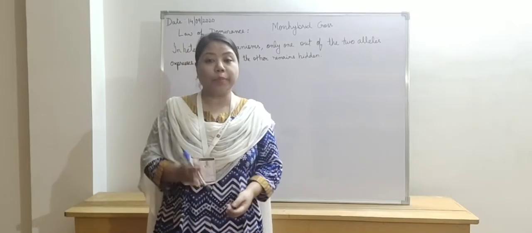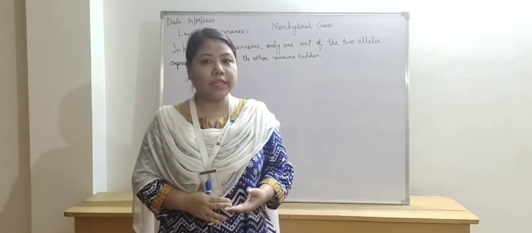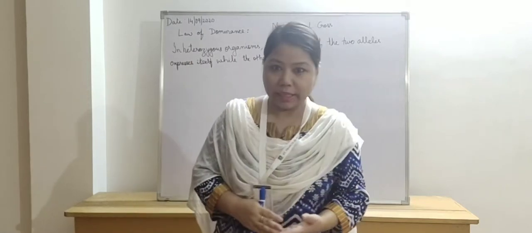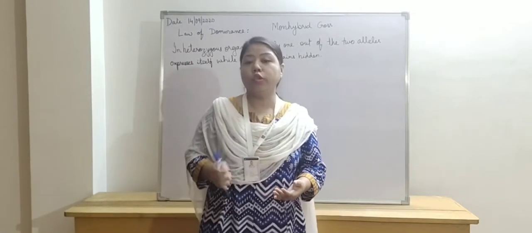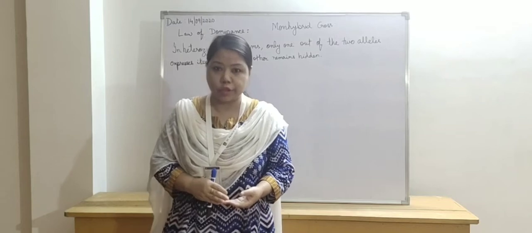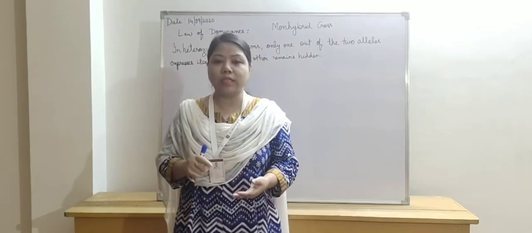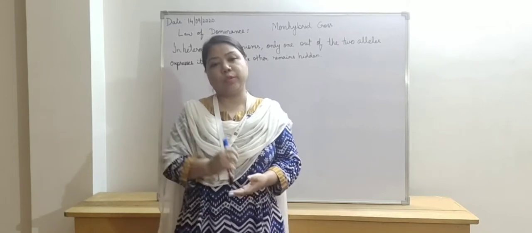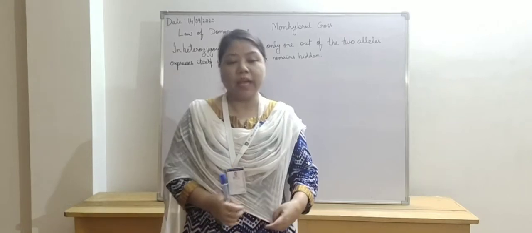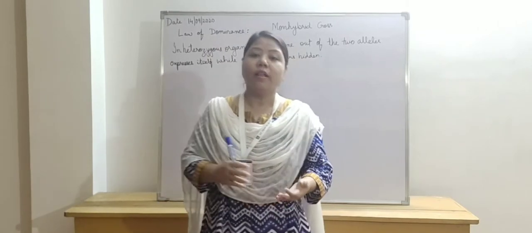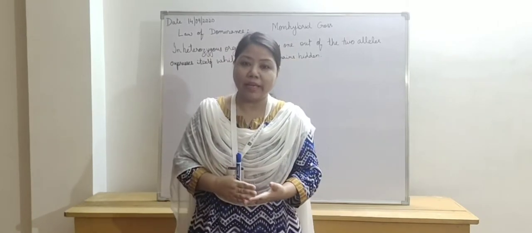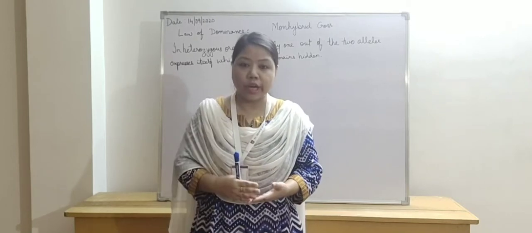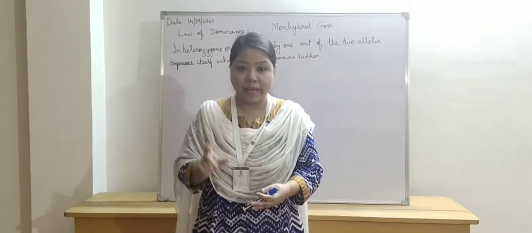So children, in the previous class we have already discussed heredity and inheritance. Also we have discussed variation. We have also discussed some important terms related to heredity and inheritance, like the homozygous allele and the heterozygous allele. What is allele?